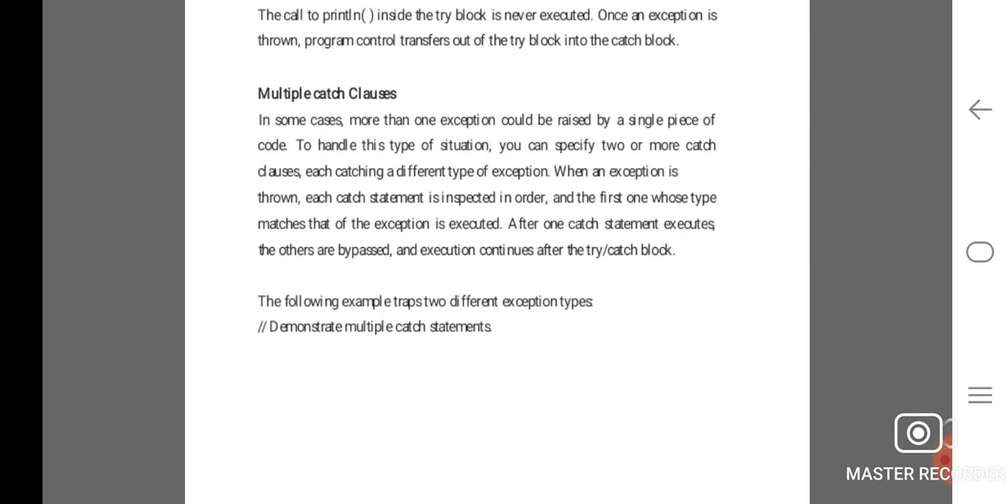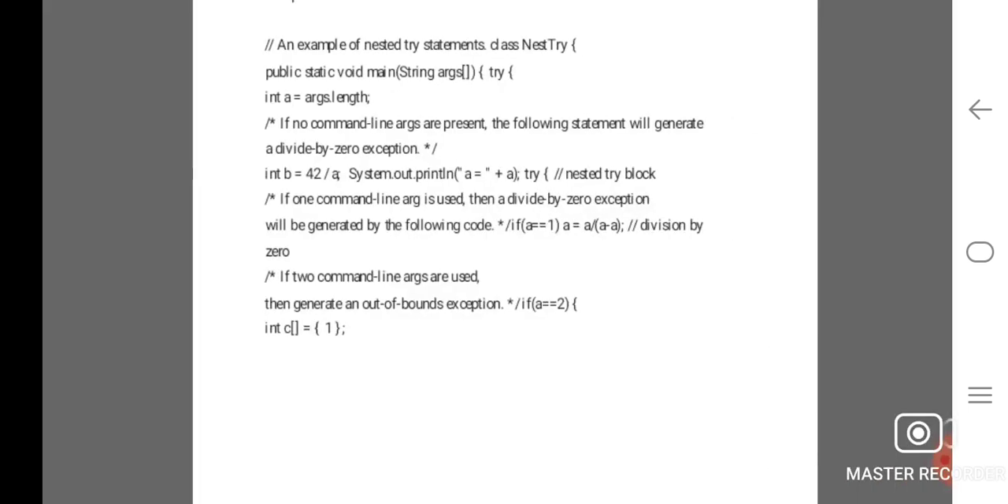Multiple catch clauses: in some cases, more than one exception could be raised by a single piece of code. To handle this type of situation, you can specify two or more catch clauses, each catching a different type of exception. When an exception is thrown, each catch statement is inspected in order, and the first one whose type matches that of the exception is executed. After one catch statement executes, the others are bypassed, and execution continues after the try/catch block.